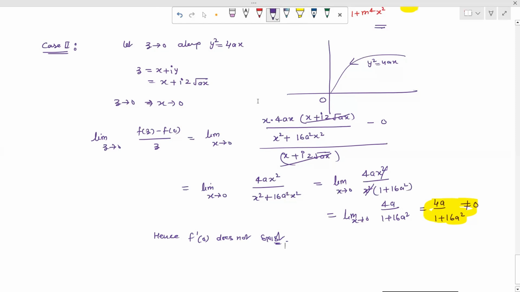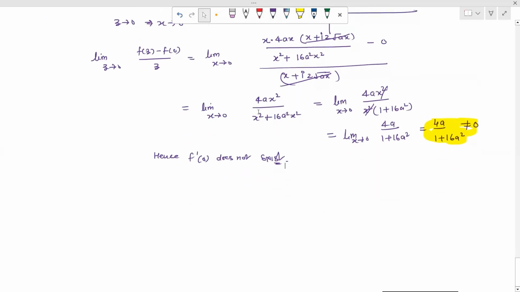Now, a similar question we will take. So again, question number 2. The function f(z) is defined as x cube y into y minus iota x upon x raised to the power 6 plus y square when z is not equal to 0, and the function is defined as f(0) equal to 0.